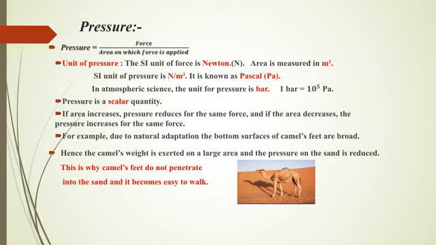If area increases, pressure reduces for the same force, and if area decreases, pressure increases for the same force. For example, due to natural adaptation, the bottom surfaces of a camel's feet are broad. You can see the diagram here. Hence, the camel's weight is exerted on a large area and pressure on the sand is reduced. Due to that, the camel's feet do not penetrate into the sand and it becomes easy for the camel to walk even in the desert on the sand.